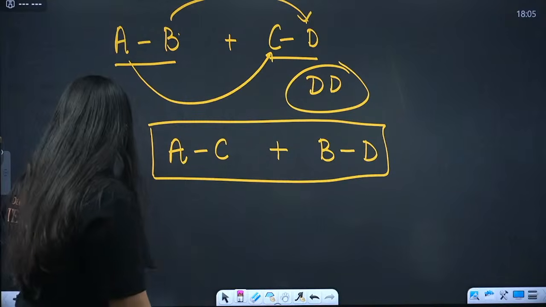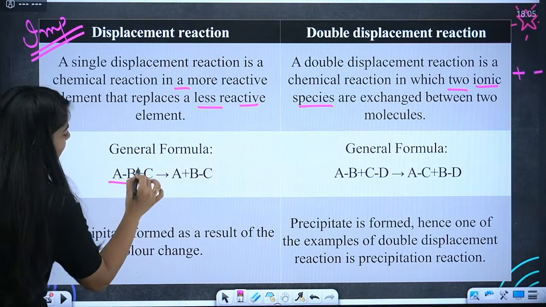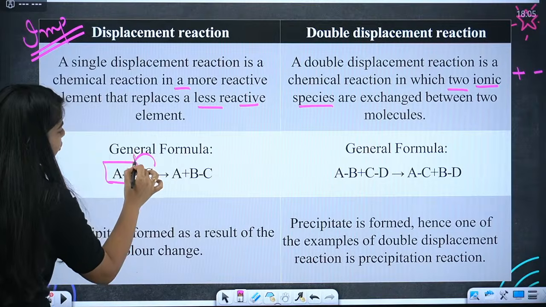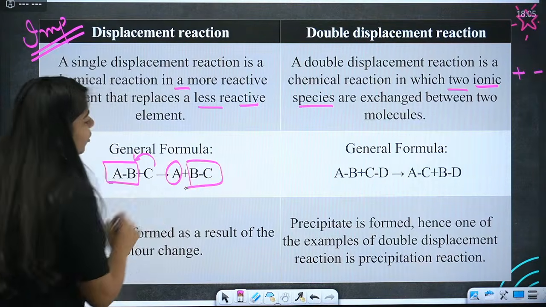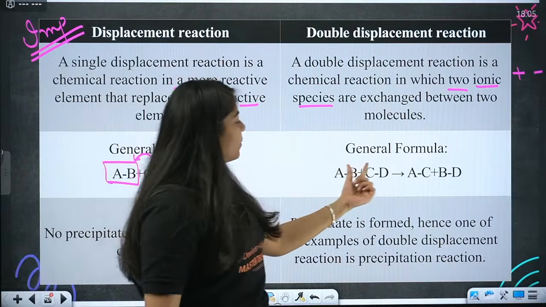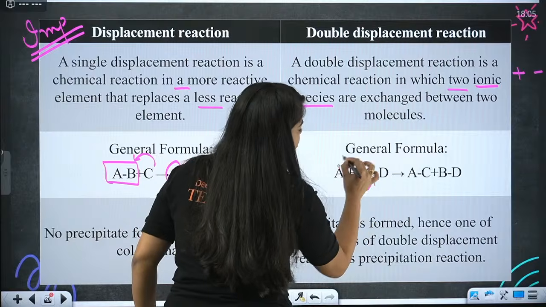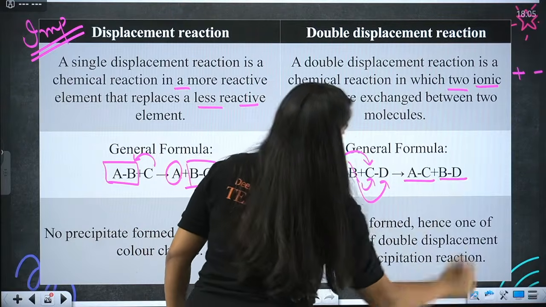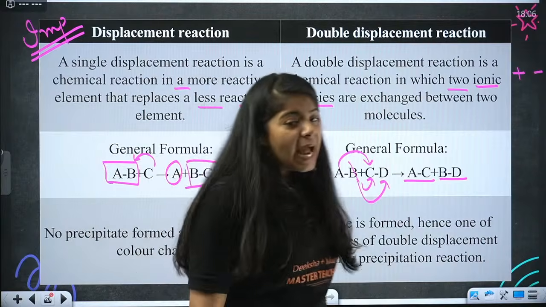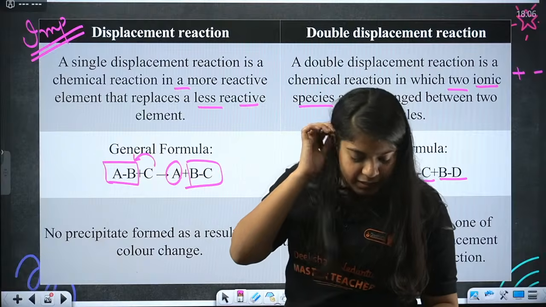Done? Okay. Next we have the general formula. So A and B had a good bond. C came and took the position of A. So now A is left alone. B and C have a good bond. But here A, B and C, D are there. So B is replaced by C. So A and C become a good bond, and B and D become a good bond. Understood? And the last is no precipitate formed. We'll study about precipitate in a minute.